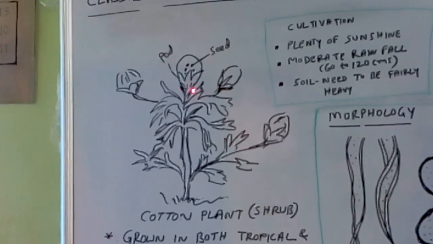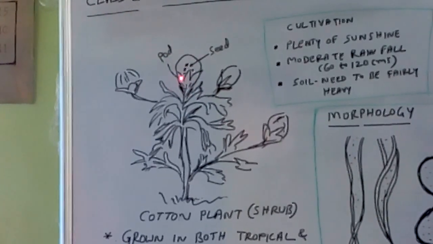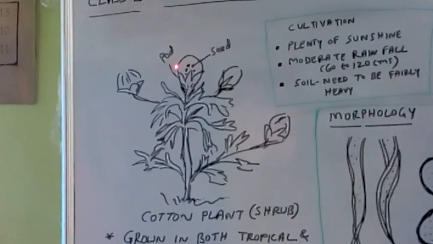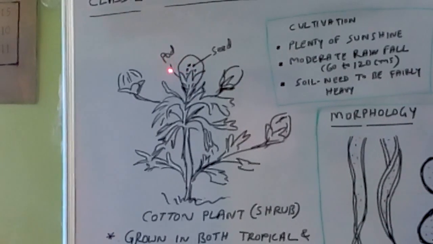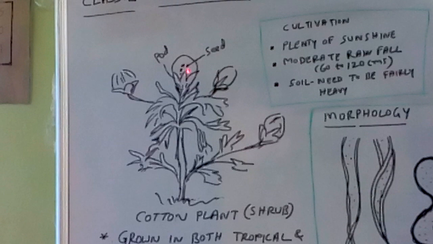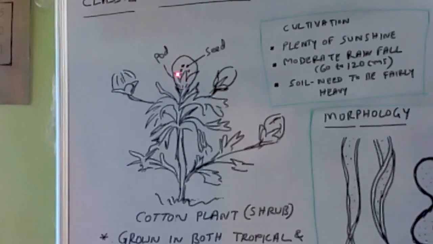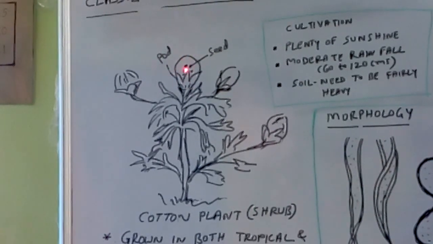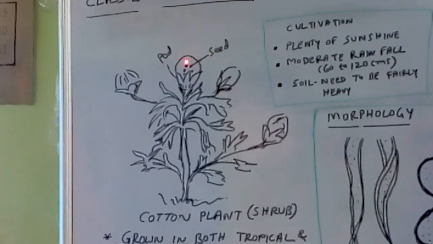In this pod a number of fibers are produced, and the origin of these fibers is the cotton seed. These dotted lines are the cotton seeds. These seeds are covered with the fibers. The pod contains both seed and fibers, attached together, with the seed producing the fibers.